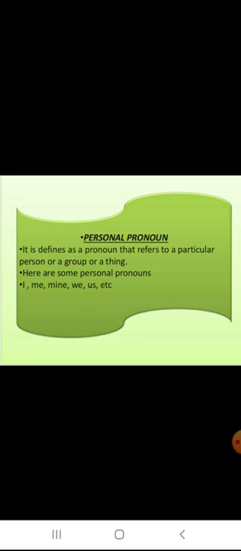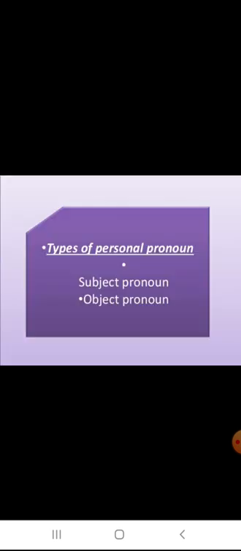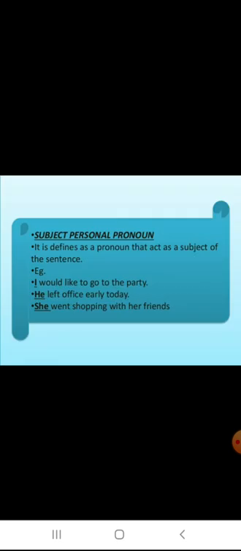What is a personal pronoun? It is defined as a pronoun that refers to a particular person or a group or a thing. For example, I, me, mine, we, us, etc. There are 2 types of personal pronouns. One is a subject pronoun, another is an object pronoun. If we use the pronoun as a subject, that is a subject pronoun.